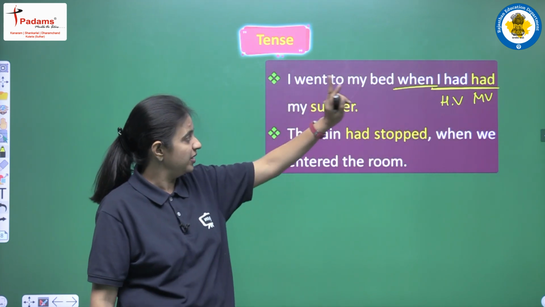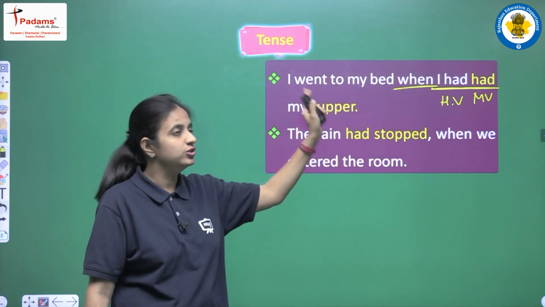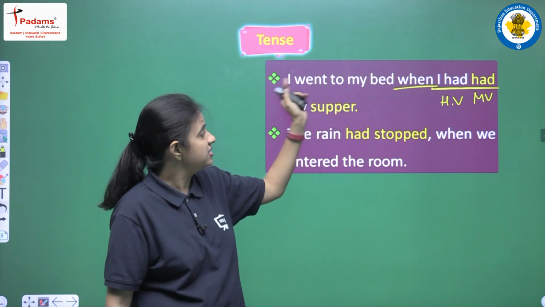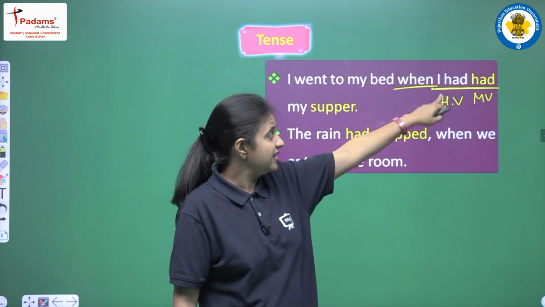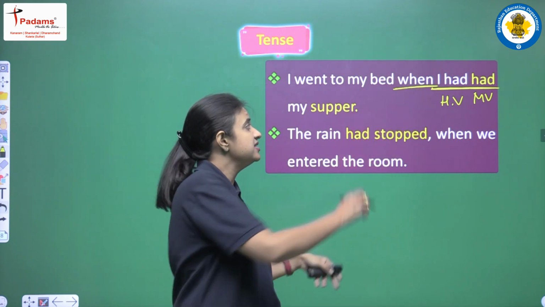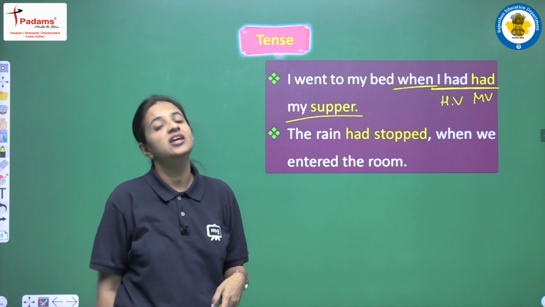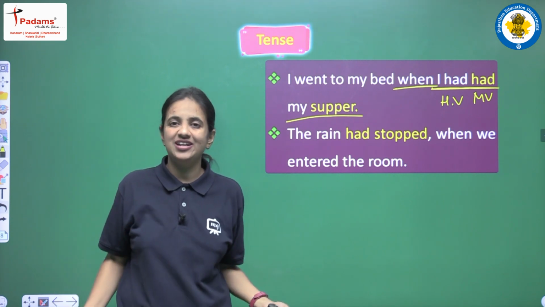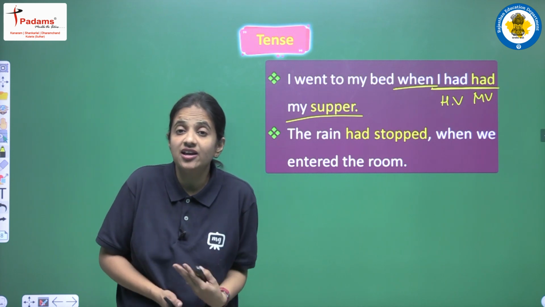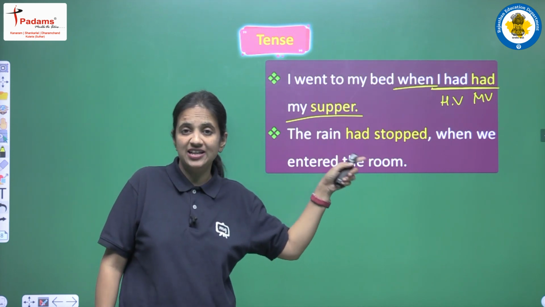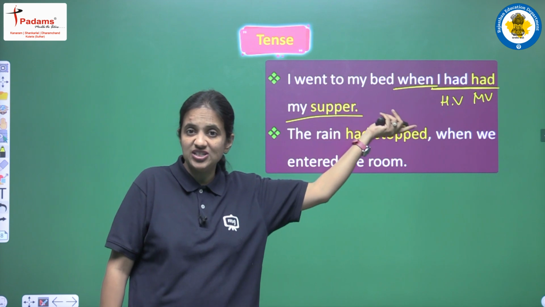So now let's come on to the thing about two clauses. The first clause is I went to my bed. Then we are having one conjunction here, when, and the second clause is I had my supper. Supper means dinner. Okay, so again we are having two activities. So which activity is completed prior? Obviously dinner happened first, only then after dinner will we go to sleep, right?